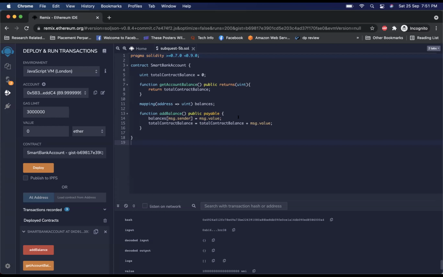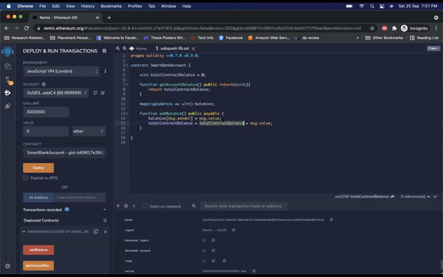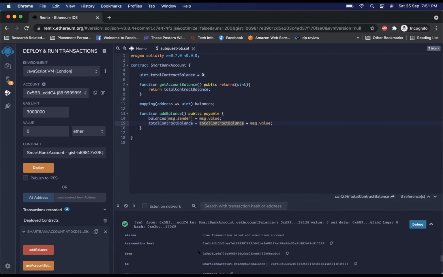Message.value, I think that value was 10 is what it took. But where did it add? Here it is just returning total contract balance, which is 0, no? You incremented it on line 15. Okay. It should show 10 ether.